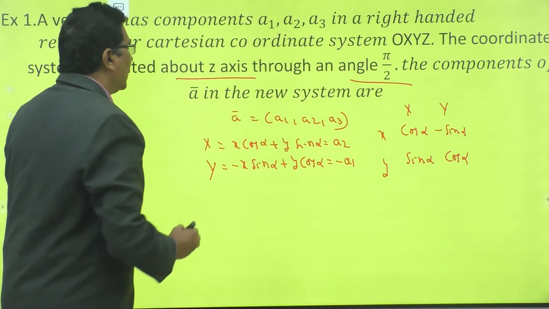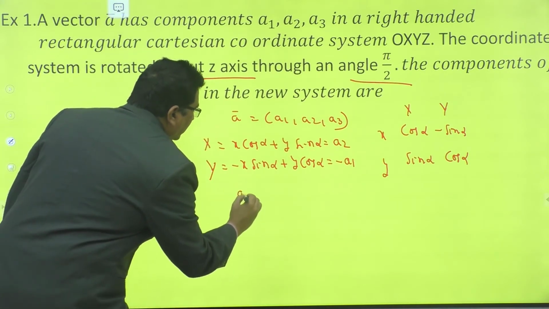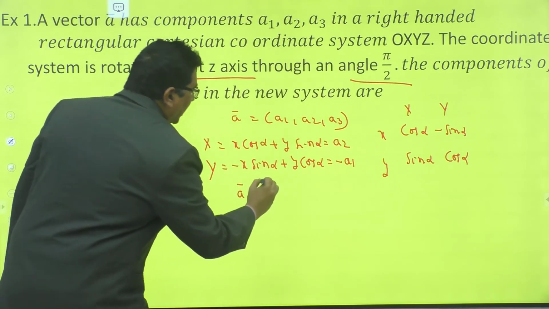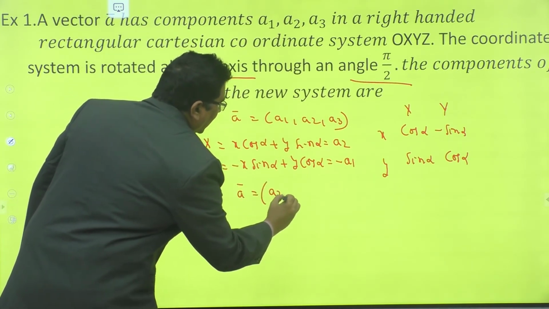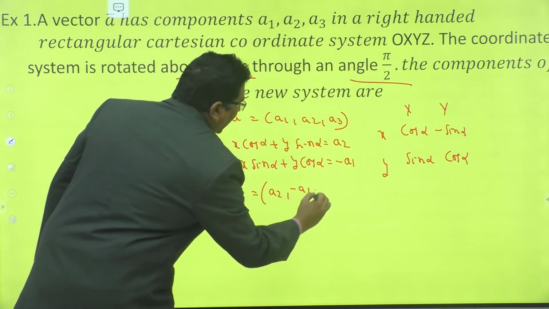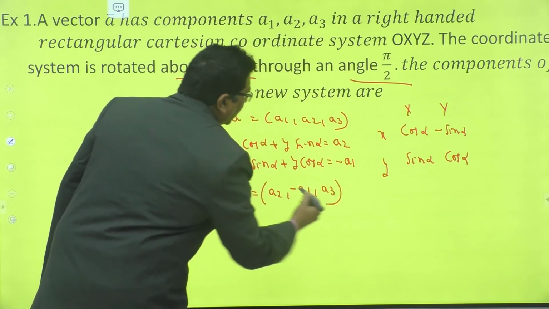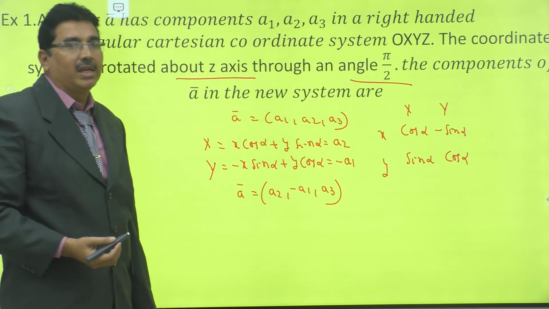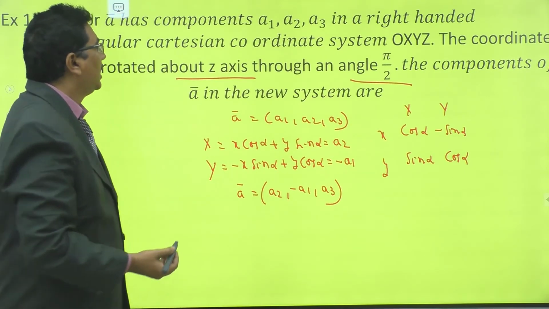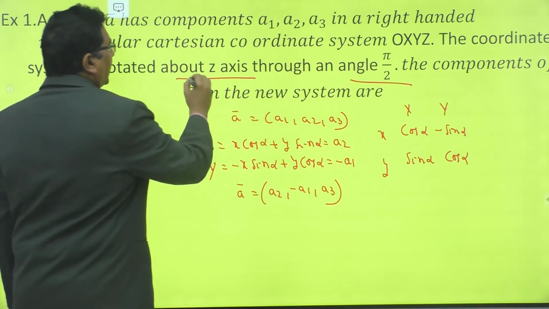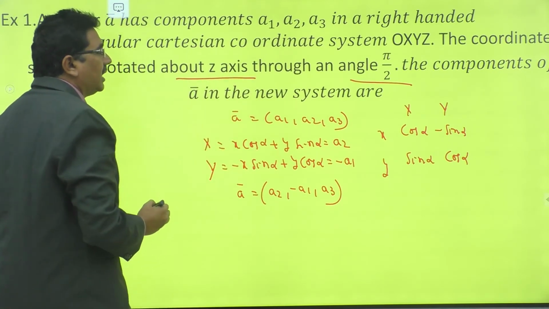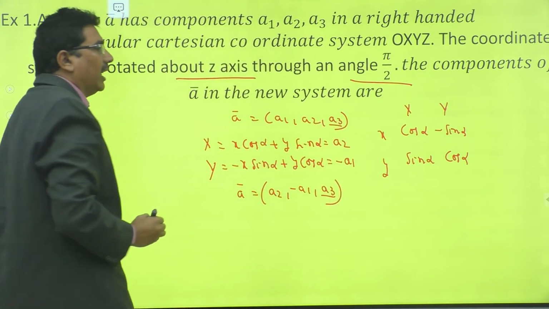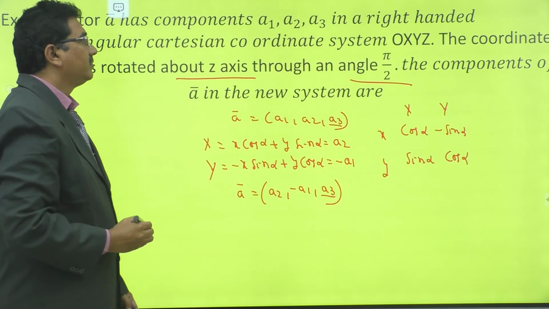Here the new system, the corresponding scalar components are a2, minus a1, a3. Remember students, here the coordinate axis is rotated about z-axis. It means that the z coordinate cannot be changed.